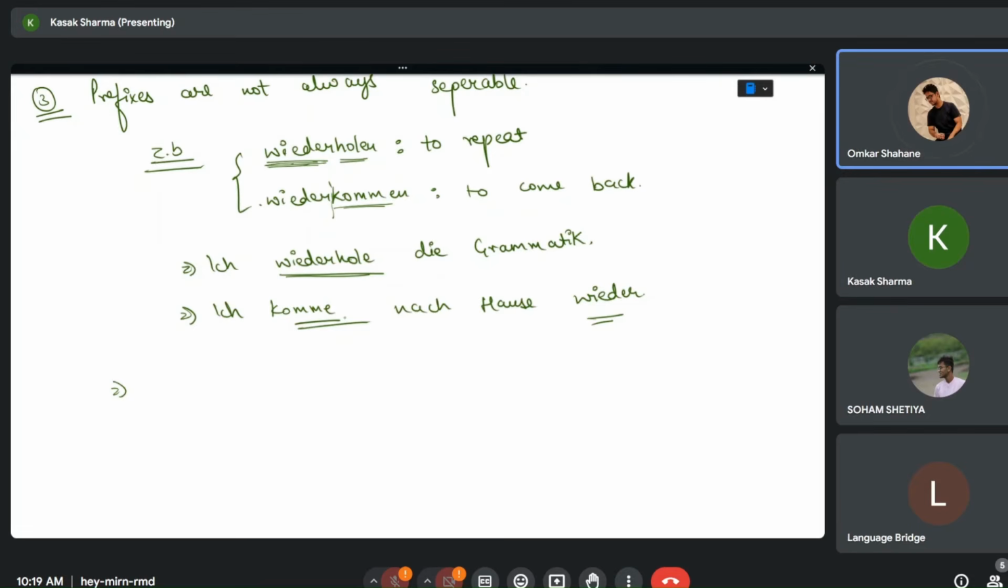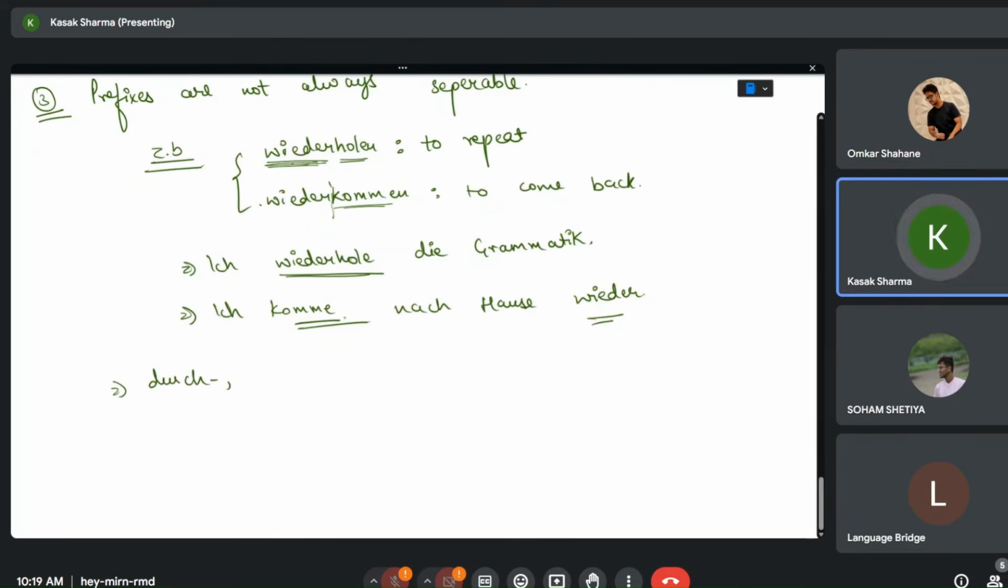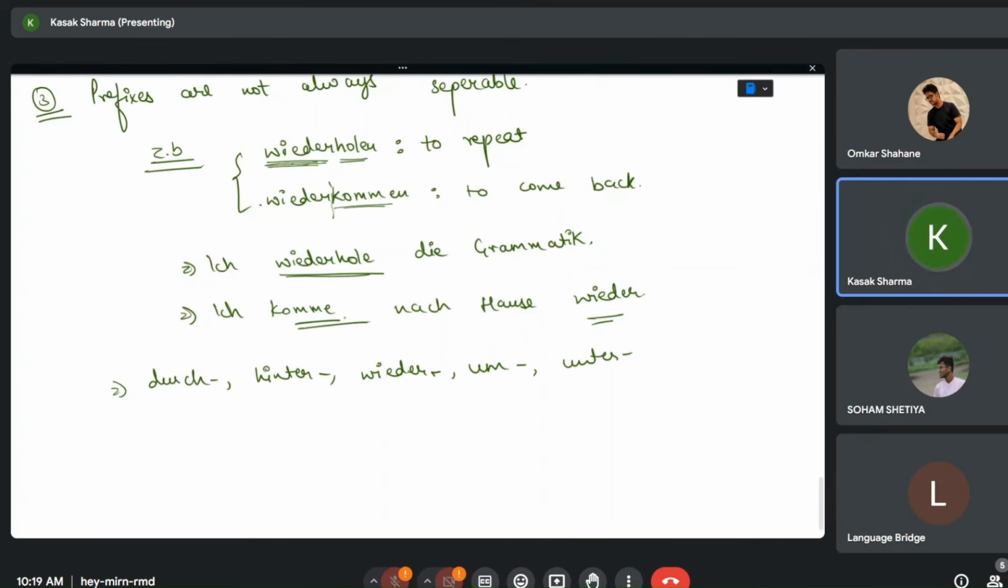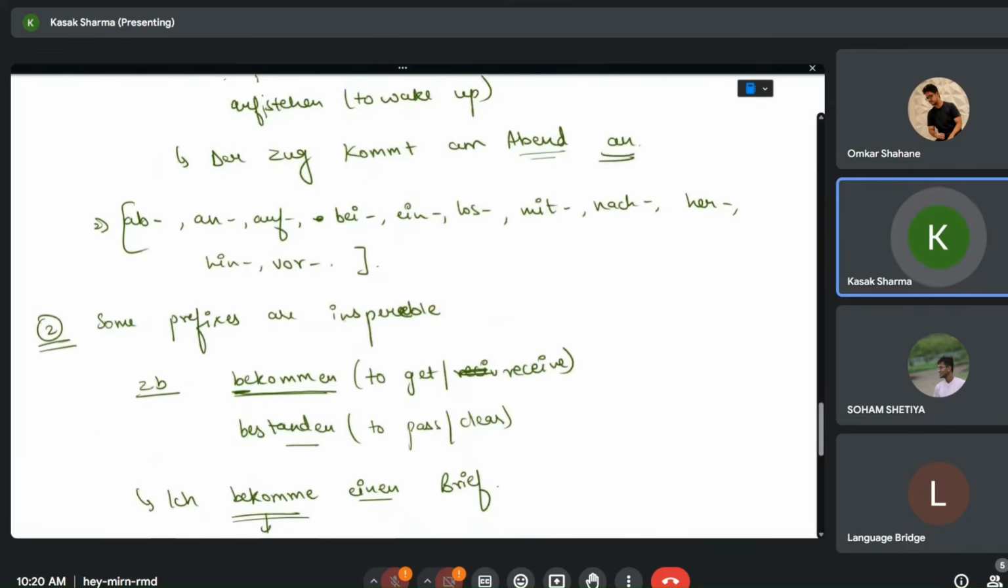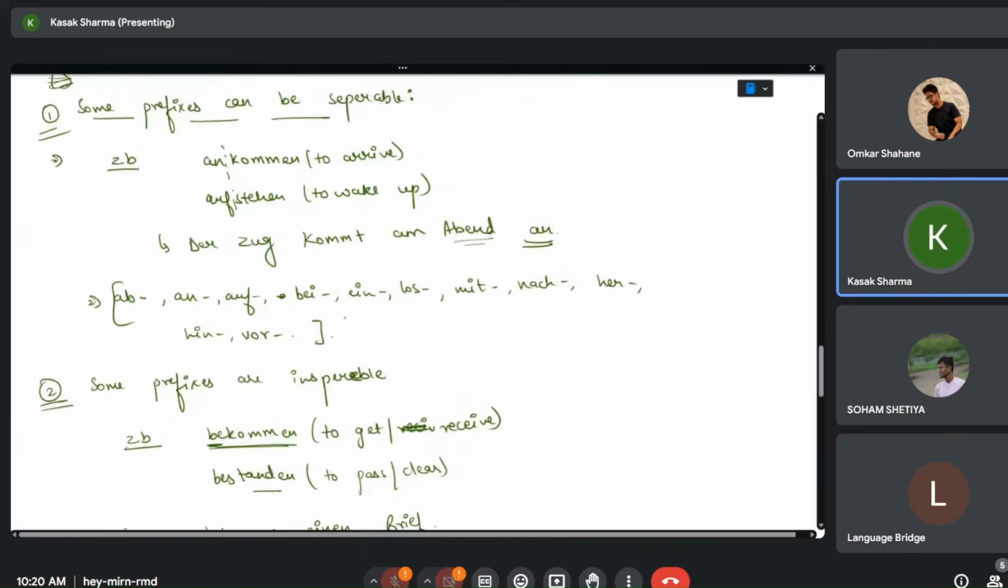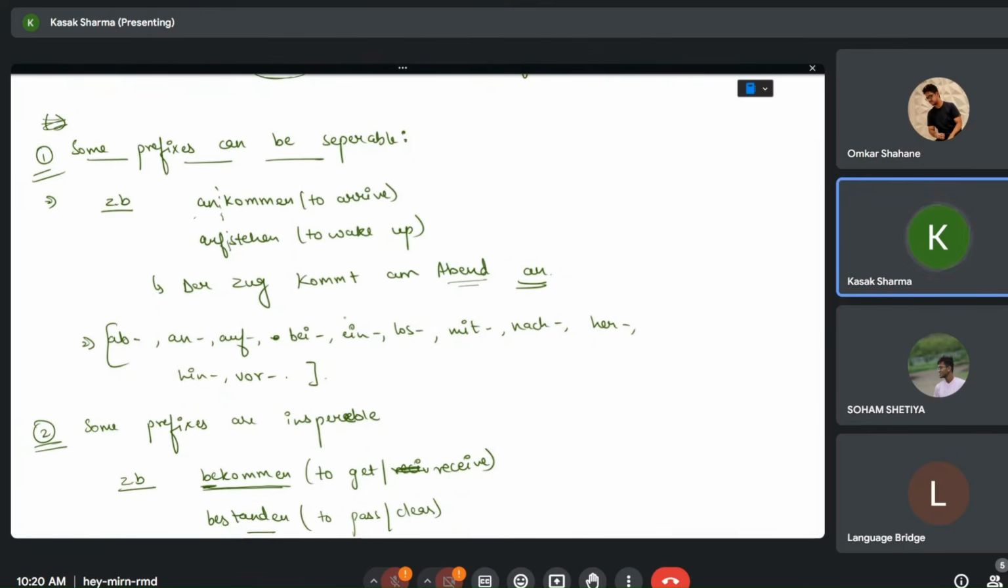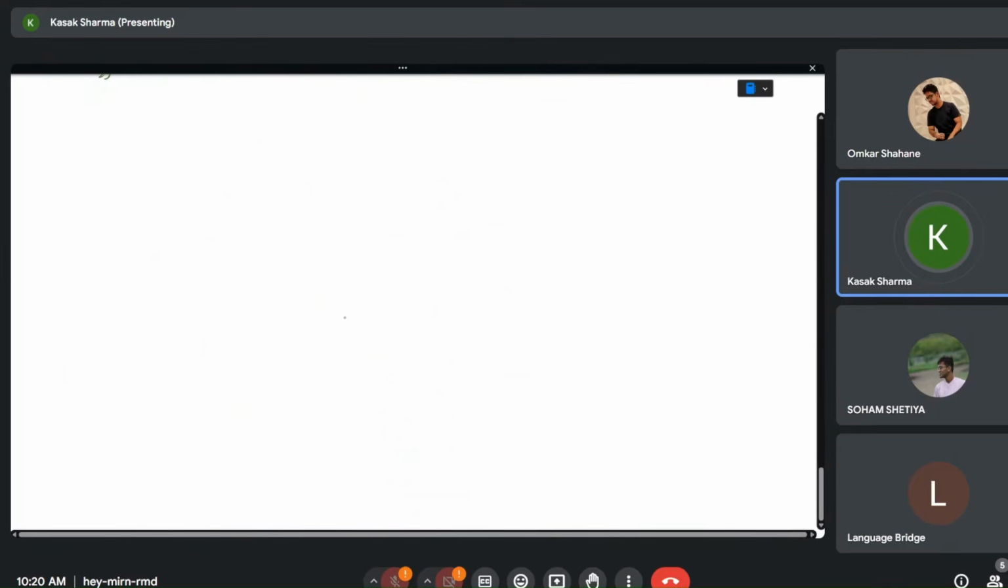For example, there are some prefixes which function like that: durch, hinter, wieder is also there, and unter. But the main focus that we have is these two categories, separable and inseparable.